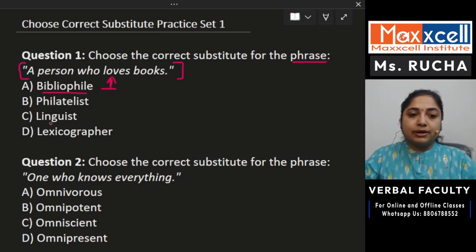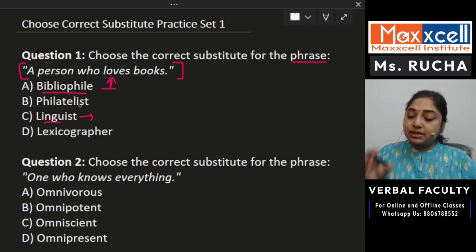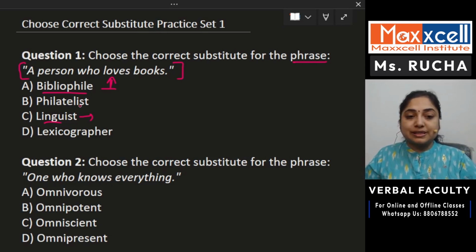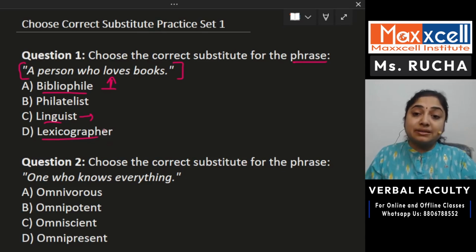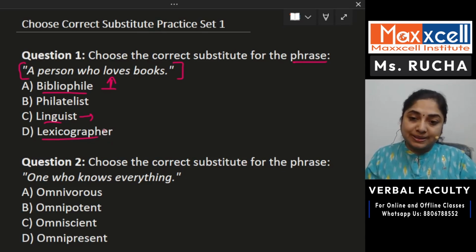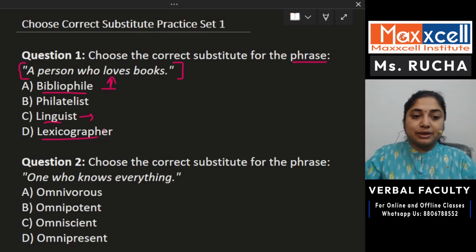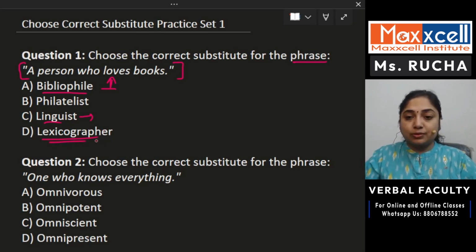Okay. Now, linguist. Linguist means somebody who studies language in a scientific way. Scientific study of language means linguistics. So, person who studies linguistics is a linguist. Who is lexicographer? Lexicographer is somebody who compiles words, who compiles dictionaries. All right, so that person is called as lexicographer.